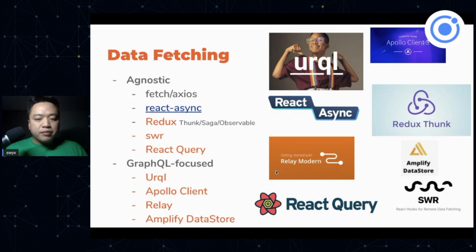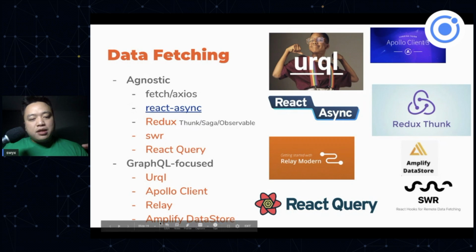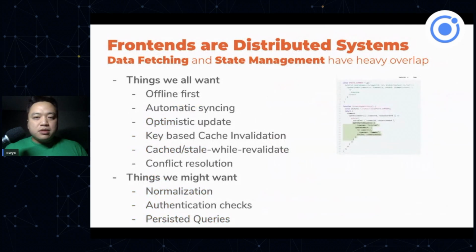I highlighted some of these in orange because I wanted to show you how many of these use client-side caches. And that's something that's, I think, new and emerging, that we're realizing that all React apps basically need a cache. Either the app developer handwrites it, or the library manages it for you, and you just interact with it with a very strict contract. And I think that's going to keep going.